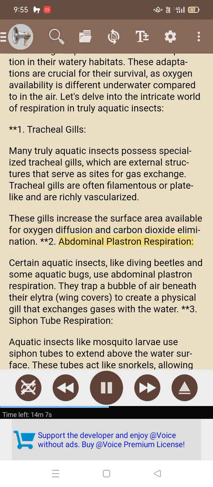2. Abdominal plastron respiration. Certain aquatic insects, like diving beetles and some aquatic bugs, use abdominal plastron respiration. They trap a bubble of air beneath their elytra or wing covers to create a physical gill that exchanges gases with water.